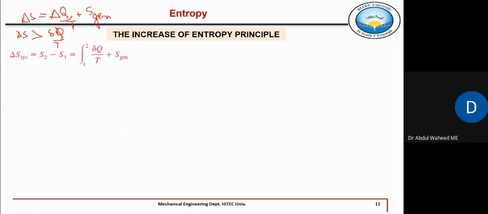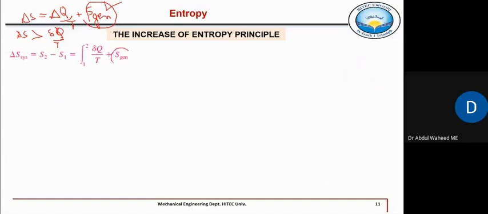So the change in entropy during any process is equal to del Q by T plus some entropy which is generated, right?